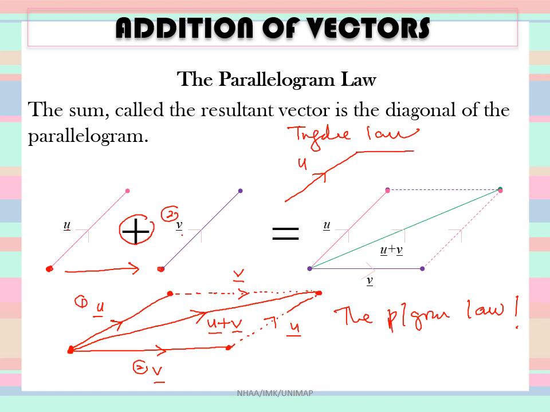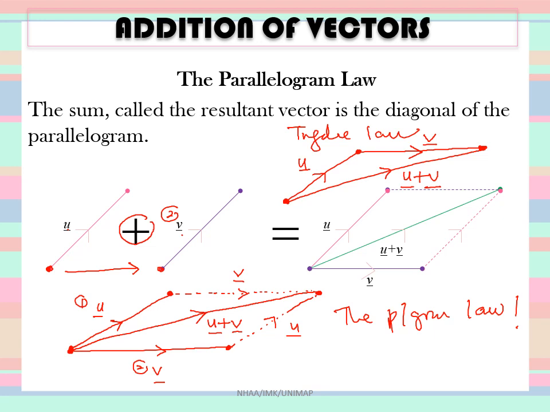And you connect the terminal point of U with the initial point of V. V, U. And the direction is here. And the resulting vector is from the initial point to the terminal point. You connect these two. This is U plus V.